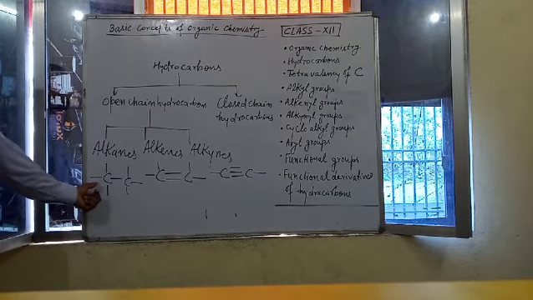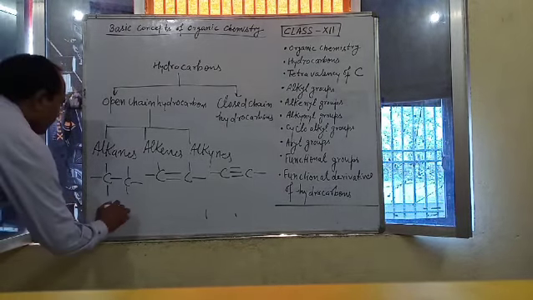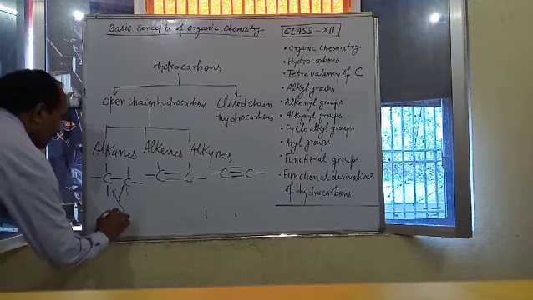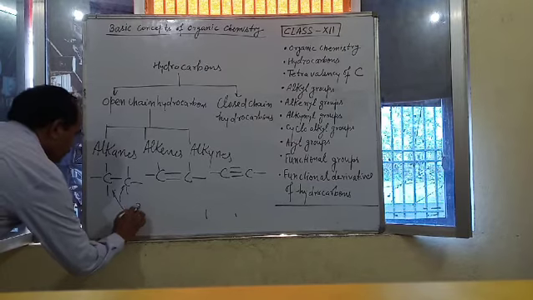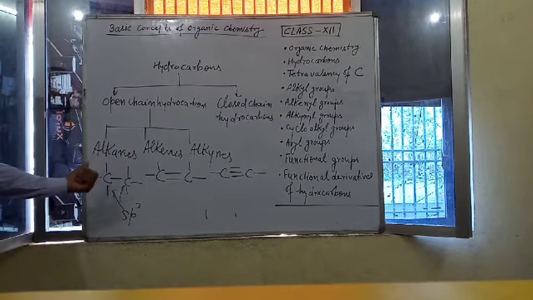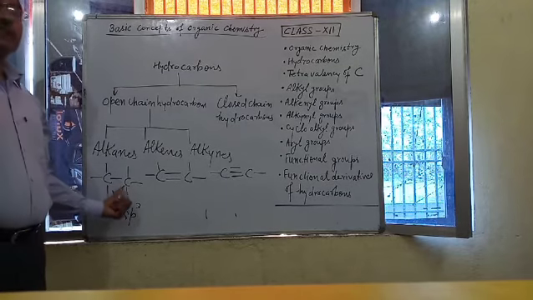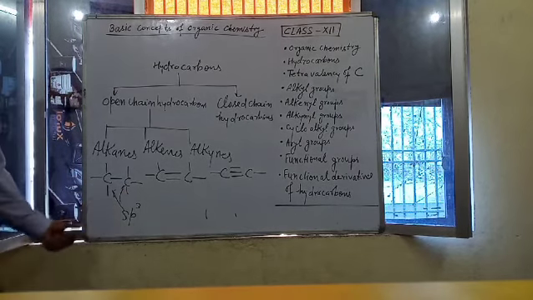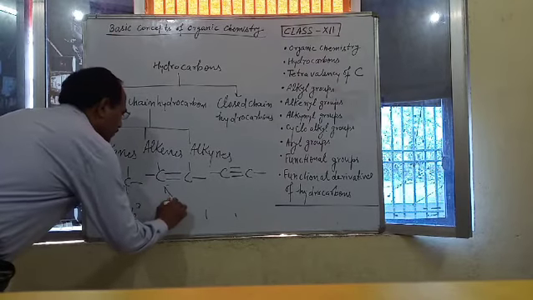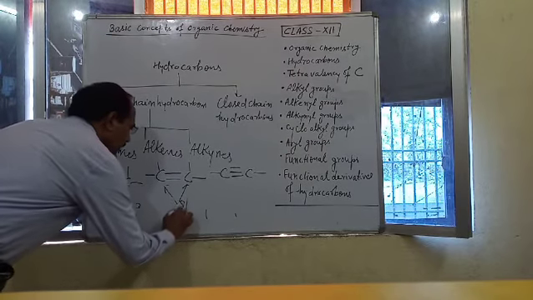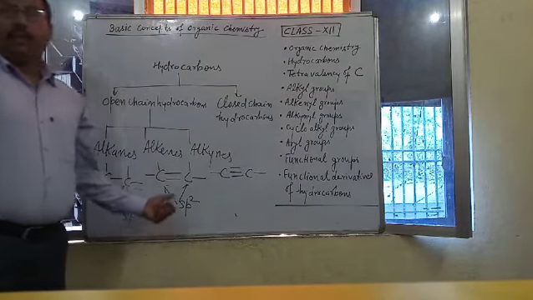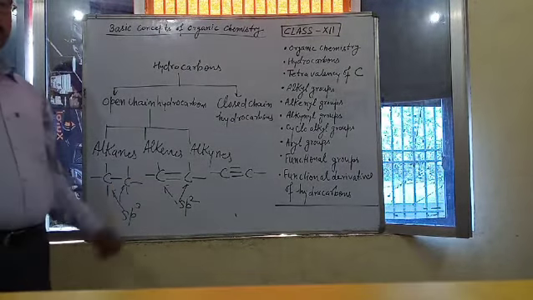When it forms only single bond, then this type of carbon atom is called sp3 hybridized carbon. Means in case of alkanes, all the carbon atoms use sp3 hybridization. But in case of alkenes, these carbon atoms are sp2 hybridized. Means double bonded carbon atom is sp2 hybridized.